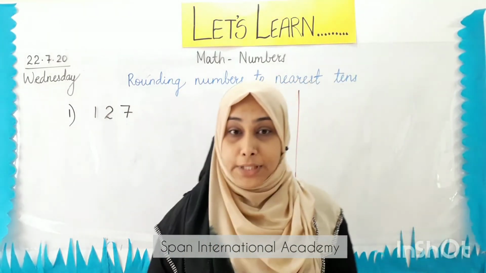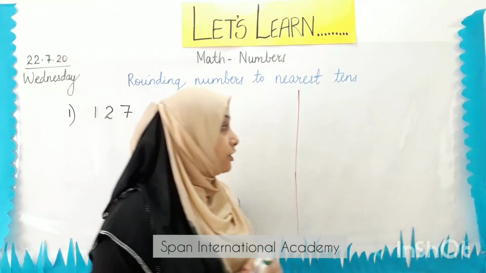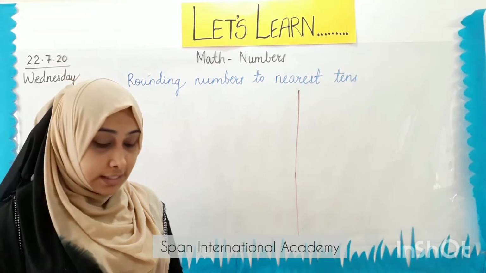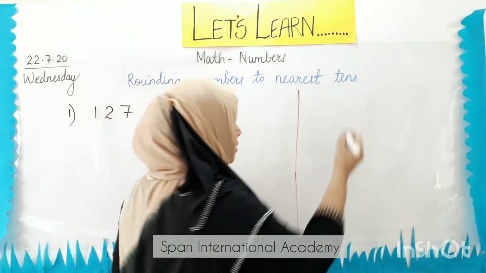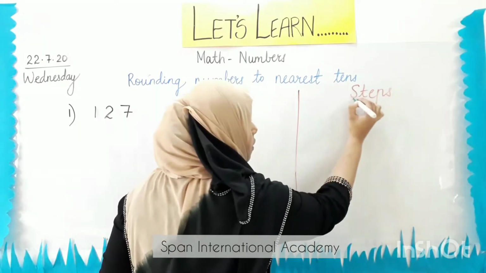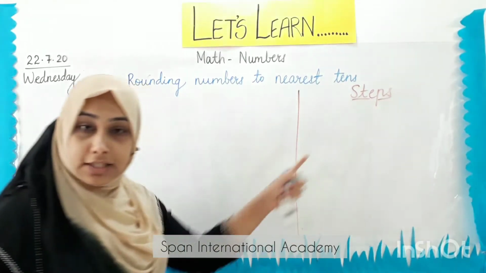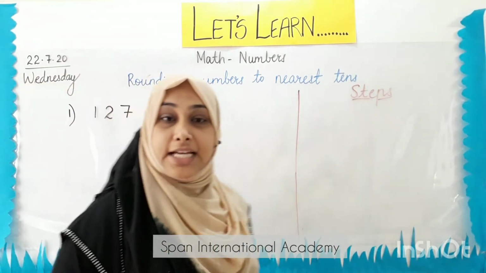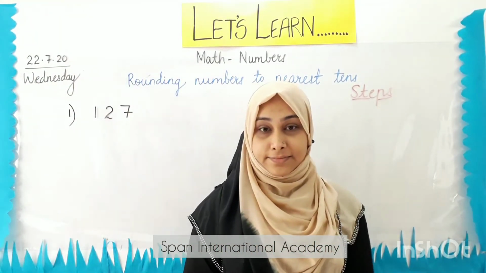It's very simple. But I need to follow certain steps to do it. So I will write the steps here and we will follow the steps and learn how to round the numbers to nearest tens.